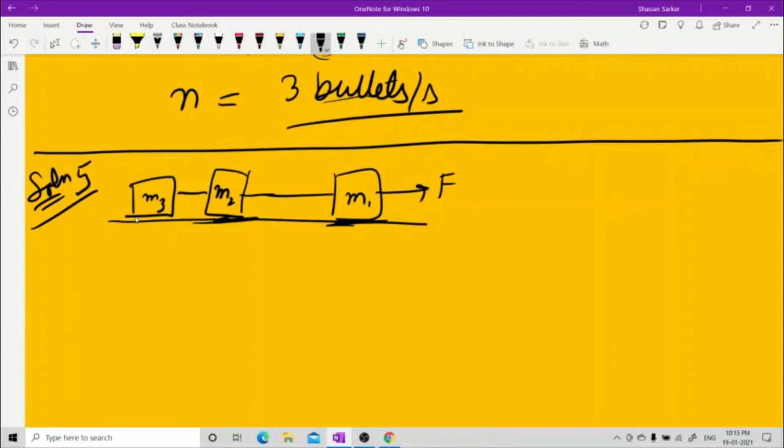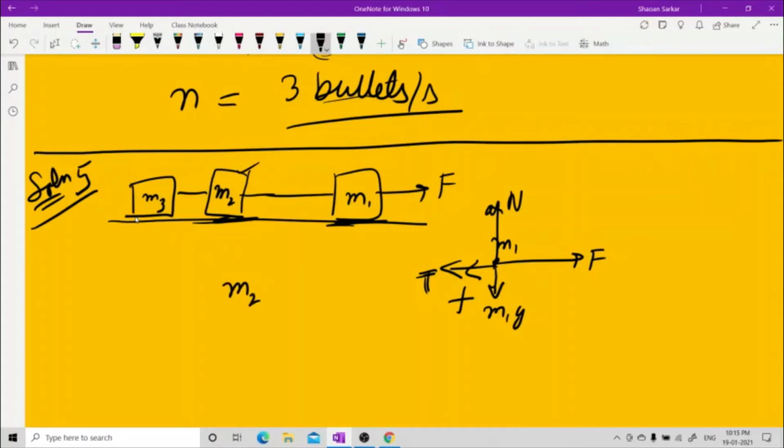Now you see what happens. Break each body. First, I'm taking the free body diagram of the first one. See, m1. This is F. There is a tension, say T. There is m1g. There is a normal, let's call it n, and there is a friction in this direction. Now for the second body, m2, I'm talking about the m2 body. There is tension. The action is this, the reaction is this. There is m2g, there is a normal.